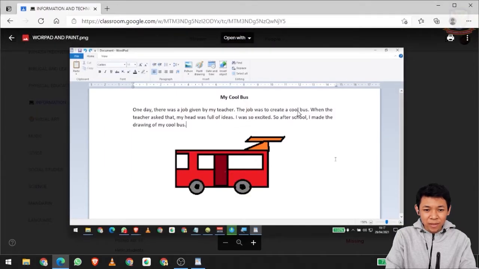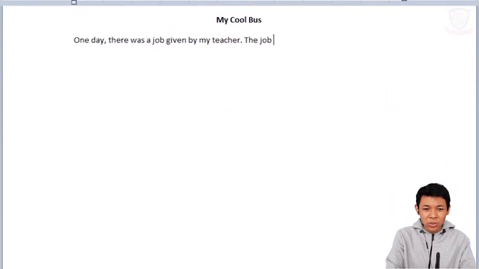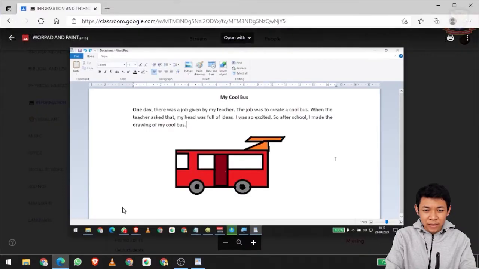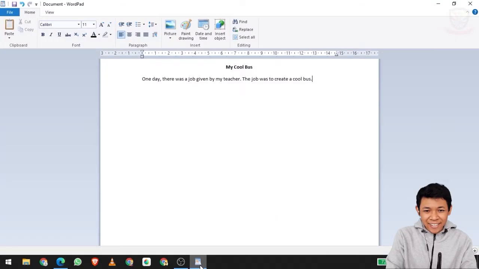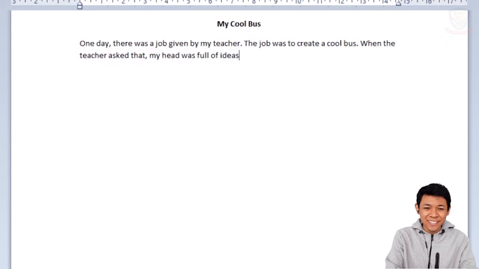And after that, the job to create. Alright, the job was to create a cool bus. Don't forget the dot. And then, when the teacher asked that, my head was full of ideas. Alright, it's easy. Space. When the teacher asked that, my head was full of ideas.